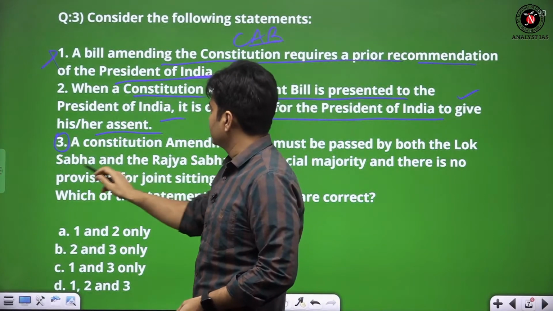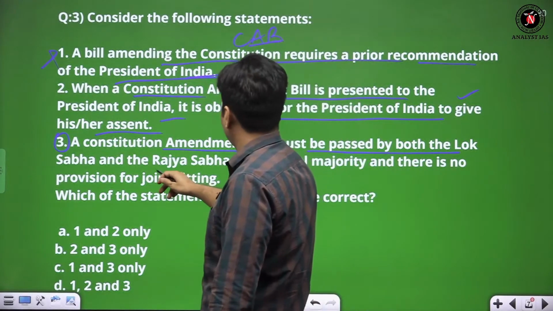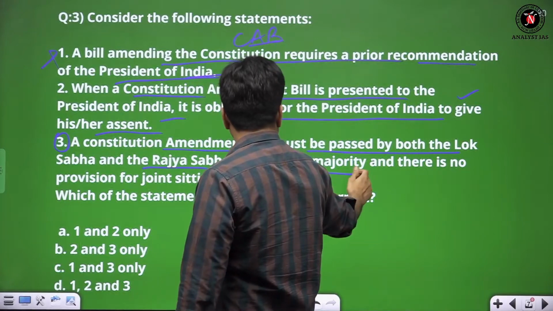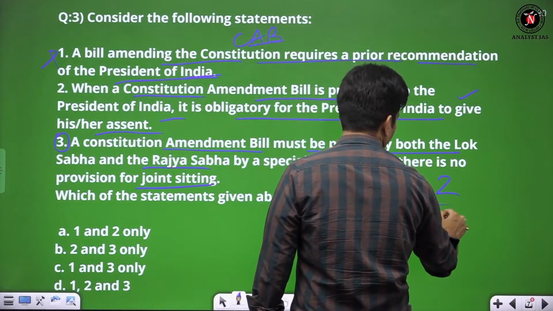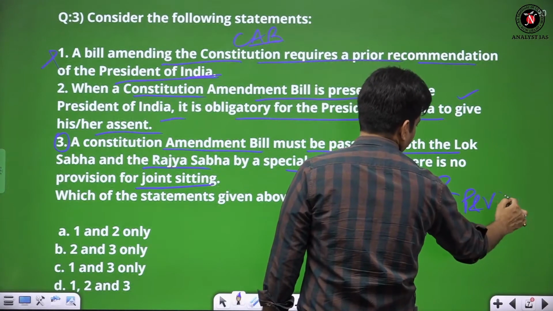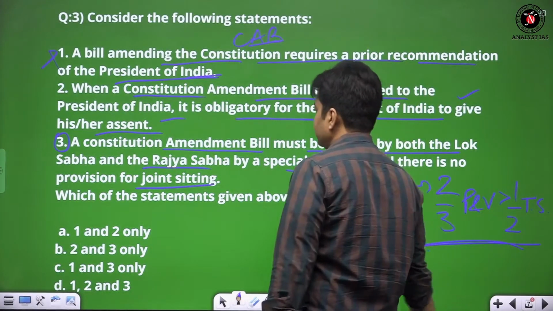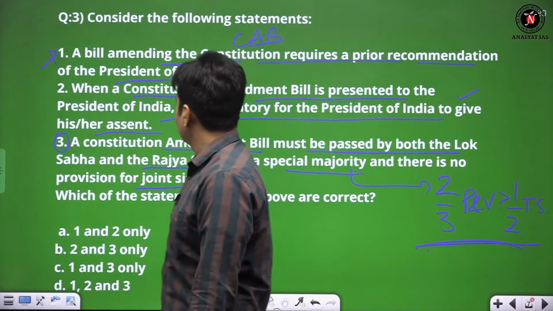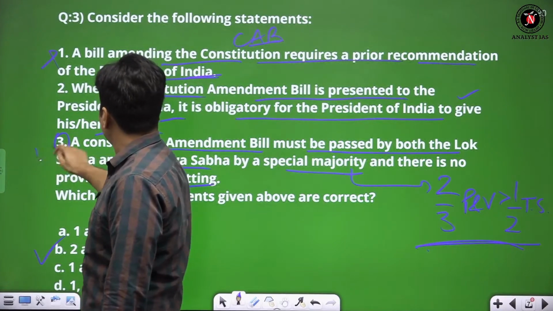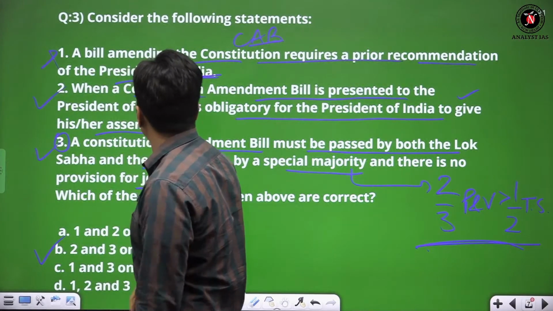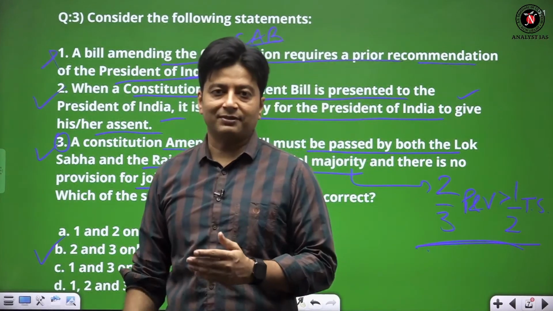Now the third statement is: the constitution amendment bill must be passed by both the houses, Lok Sabha and Rajya Sabha, by a special majority, and there is no provision for joint sitting. This special majority is 2/3 present and voting, and that too half of total strength of the house, right? So which one is to be correct? Now 2 and 3 statements clearly. So third is correct and 2 is correct. This is not correct because President prior recommendation is not required for constitutional amendment bill.